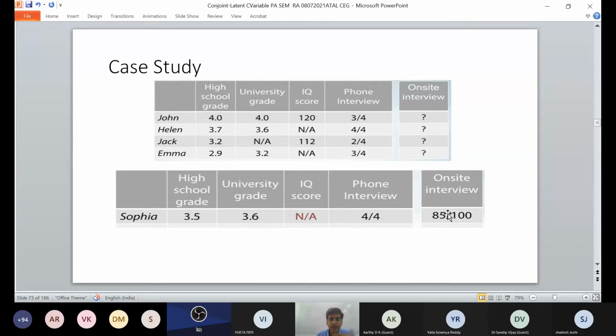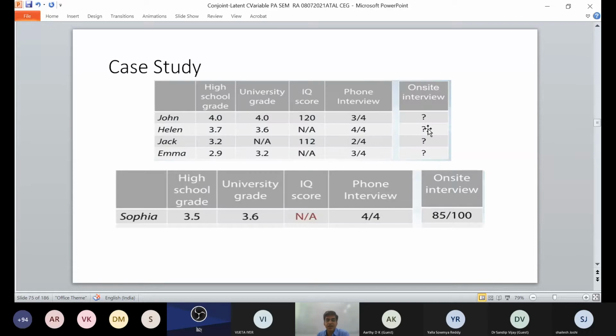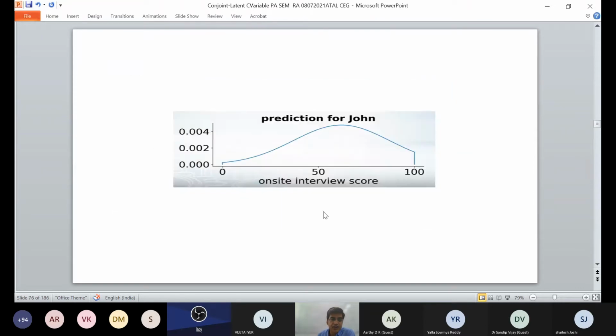So how can you select the candidate? Now, for the on-site interview, there are 4 candidates who didn't give an on-site interview. There is one, Sophia, who has not given an IQ test. So how do you select which candidate you will select?